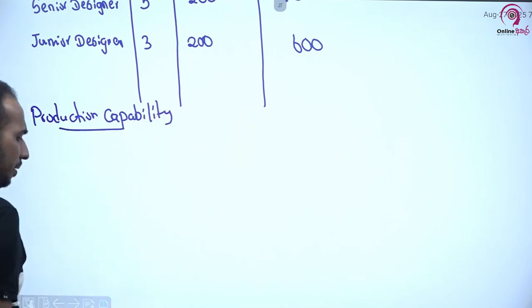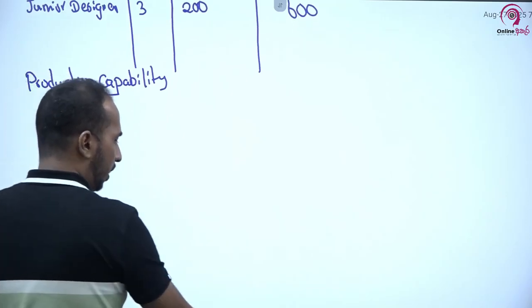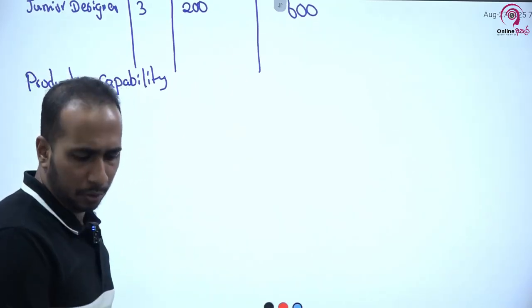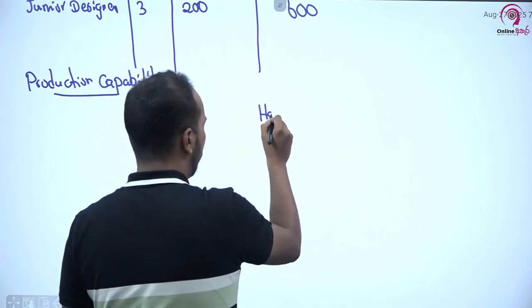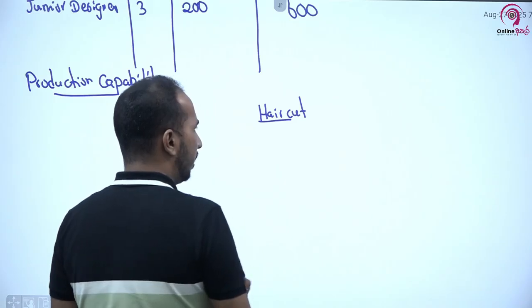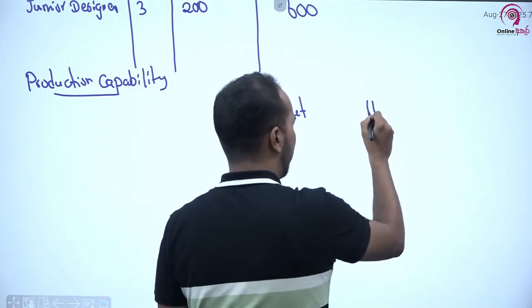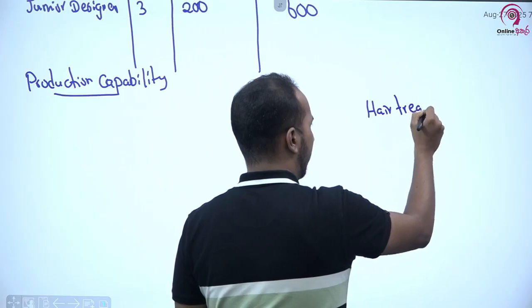As per the question, we do have two products. One is haircut. One is cutting hair. The other one is hair treatment. Various hair treatments are there, no? The second product is hair treatment.